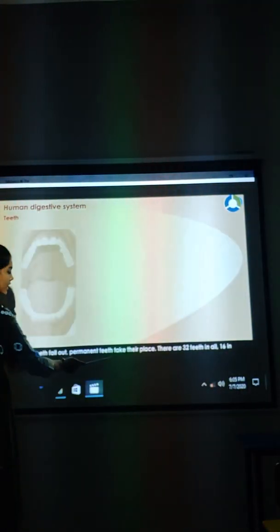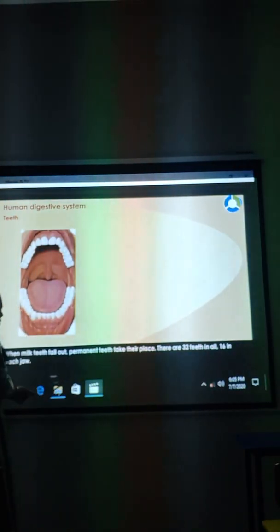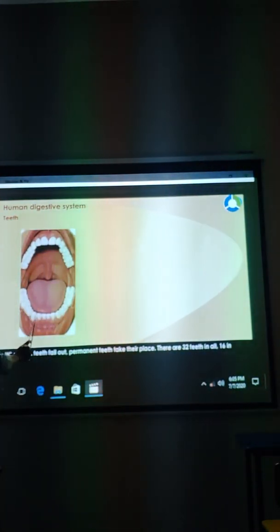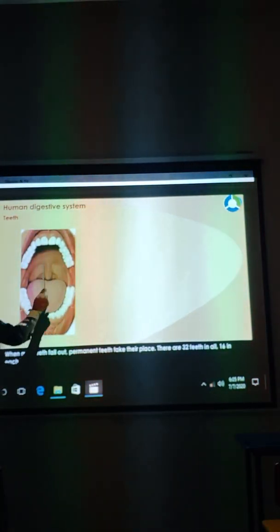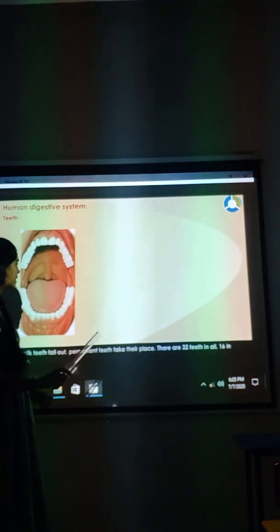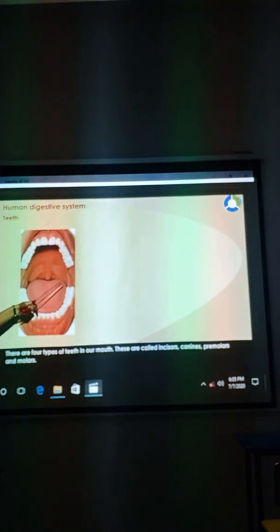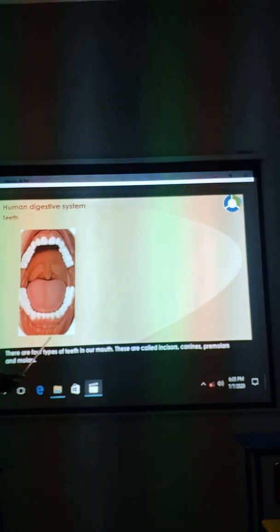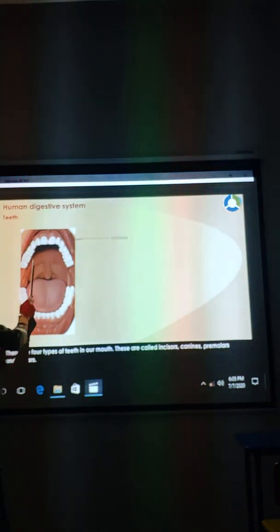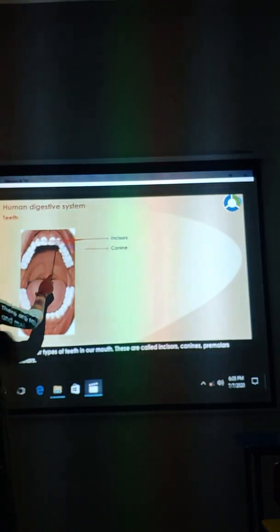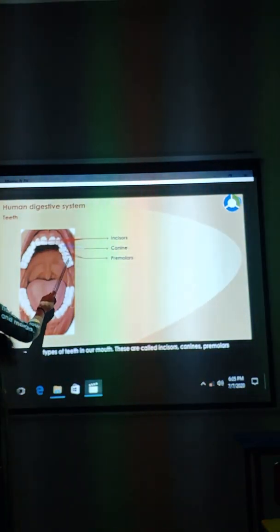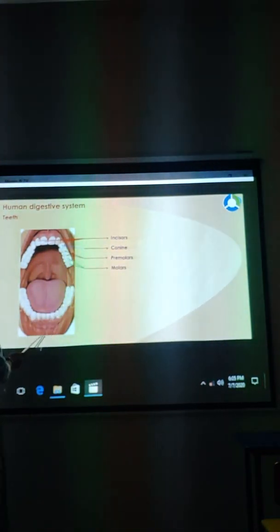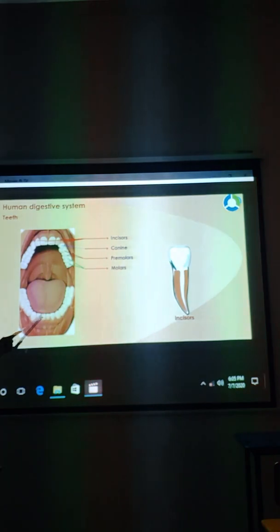Now, when milk teeth fall, permanent teeth take their place. There are 32, 16 above and 16 below. In total we have 32 teeth. Understood? Again, these are divided into 4. See, these are called incisors, these are canines, these are premolars and these are molars. In the same way over here, okay?